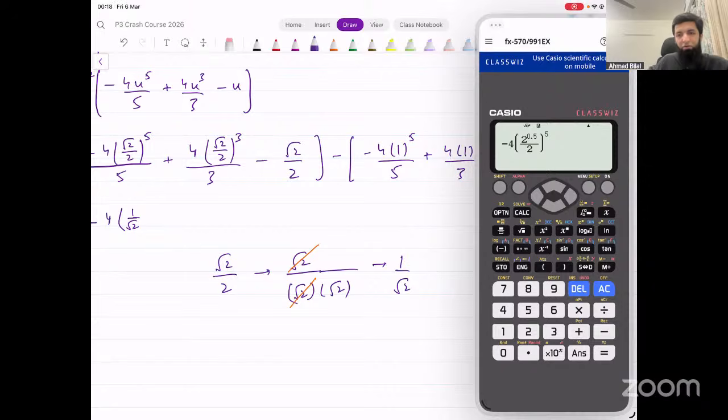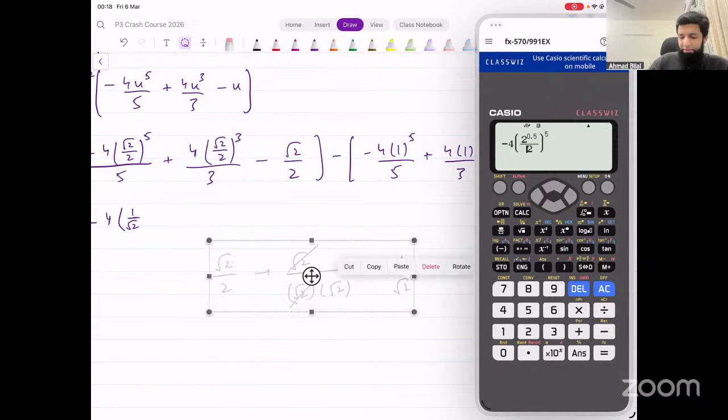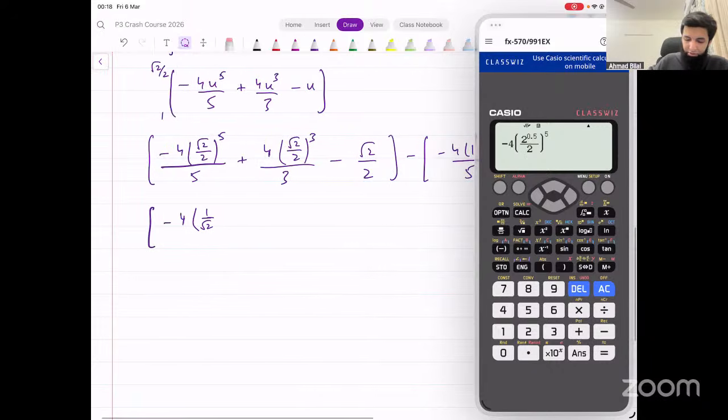So root 2 over 2 is the same thing as 1 over root 2. That will simplify things a little. So it becomes minus 4 into (1 over root 2) raised to power 5 divided by 5. Similarly here, 4 into (1 over root 2) raised to power 3 divided by 3, minus 1 over root 2. This we can keep as it is as well, because we're not multiplying this with anything right now.